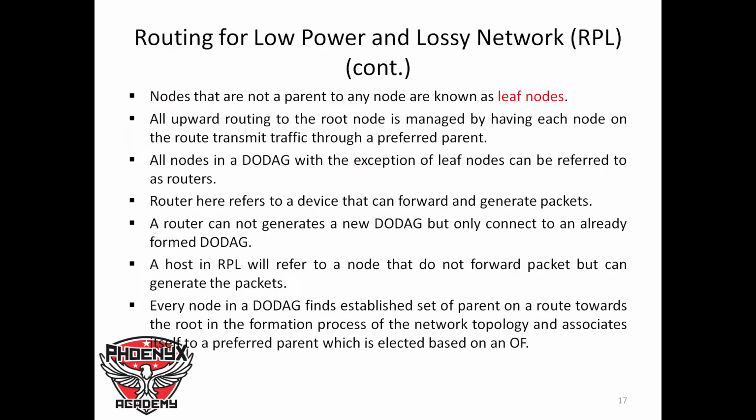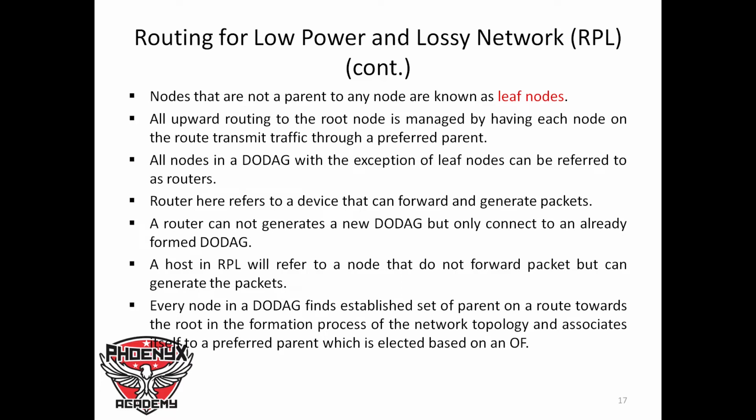And all upward routing to the root node is managed by having each node on the route transmit traffic through what we call a preferred parent. Now, all nodes in a DODAG with the exception of leaf nodes can be referred to as routers. A router here refers to a device that can forward and generate packets. A router cannot generate a new DODAG, but can only connect to an already formed DODAG. A host in RPL refers to a node that does not forward packets, but can generate packets. So a host is the same thing as a leaf node, because a leaf node and a host are synonymous. They don't forward packets, but they do generate packets.